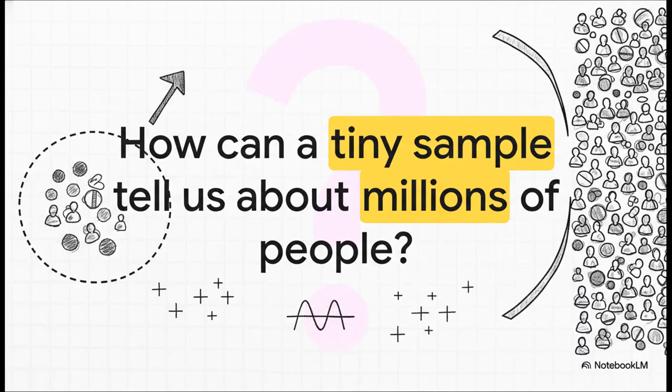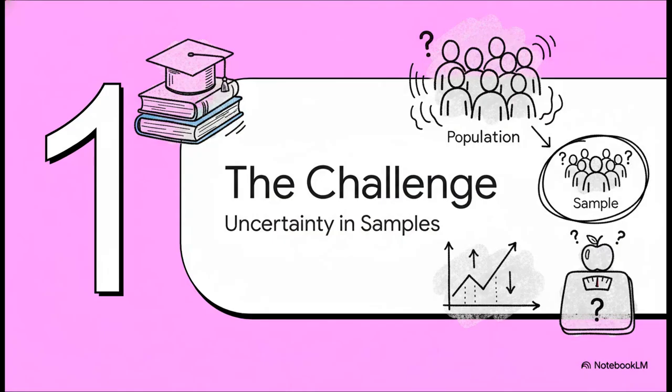So have you ever seen a political poll of like 1,000 people and wondered, how can they possibly know what an entire country is thinking? Or how a new drug that was only tested on a few hundred people gets approved for millions? It really gets at the heart of statistics, right? How can this tiny little snapshot tell us something meaningful about the whole massive picture?